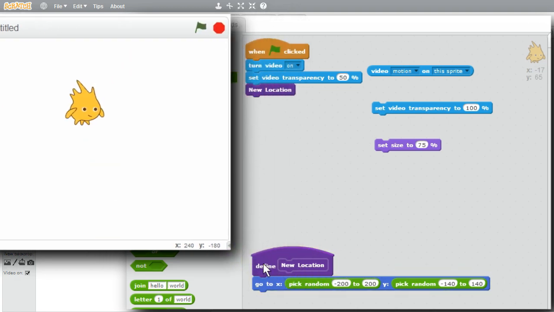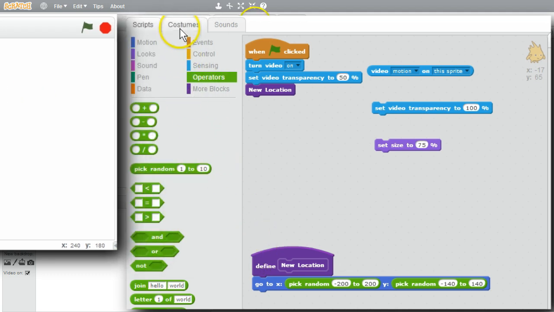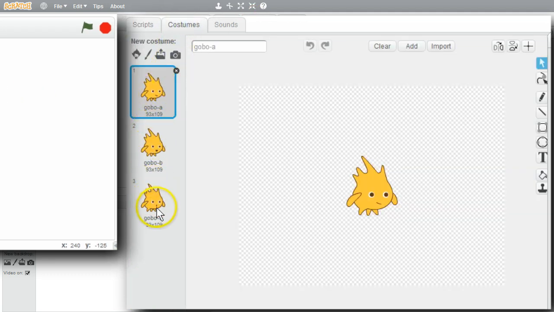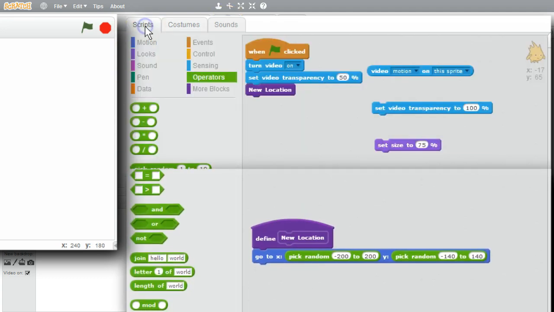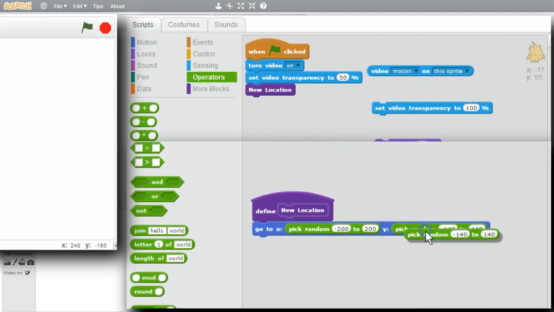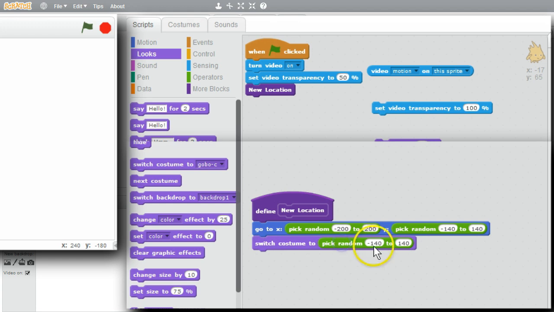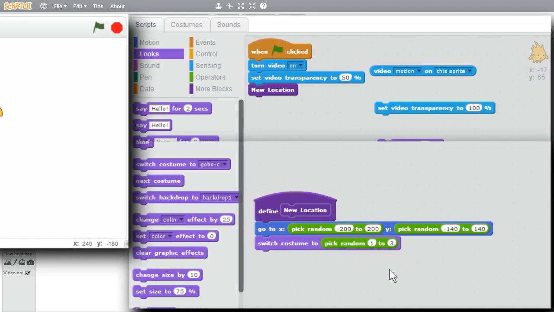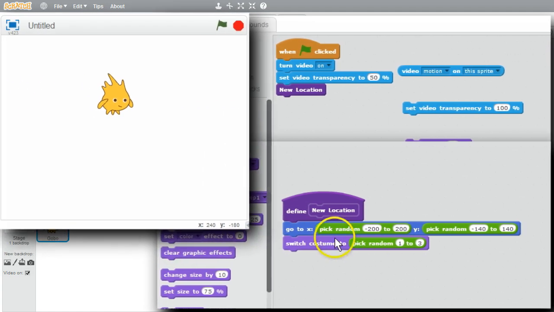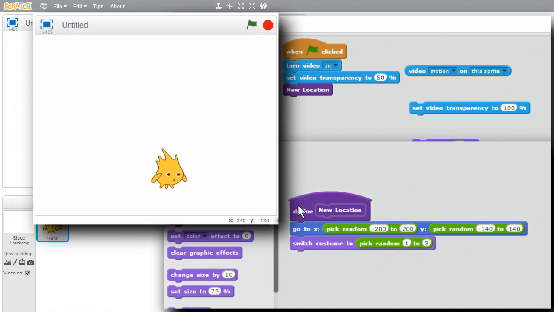Nice. Like his costume to change, go to Costumes. Gobo has 3 different costumes, different facial expressions. I don't have to choose names. I can also use the costume numbers. Back to Scripts. Duplicate. I can use a random number. Go to Looks. Switch Costume to random number 1 to 3. Now 1, 2, or 3 will be chosen. That'll match the costume number. I'll run it some more. You can see some different faces.